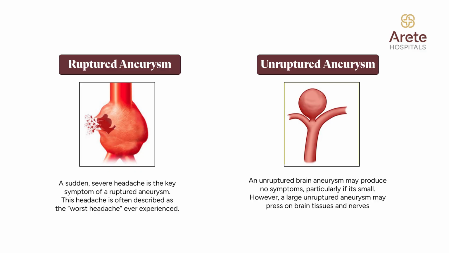Aneurysms can be of two types, unruptured or ruptured. Unruptured aneurysms are incidental findings, where we get a scan for some other reason and find an aneurysm in the brain. Unruptured aneurysms can also present symptoms: if the aneurysm is on one of the important nerves in the brain, like the visual nerves or the eyeball movement nerves, then patients can have visual disturbances or eyeball movement disturbances.